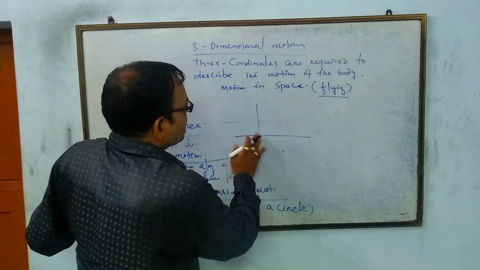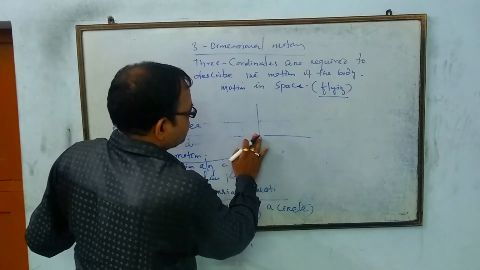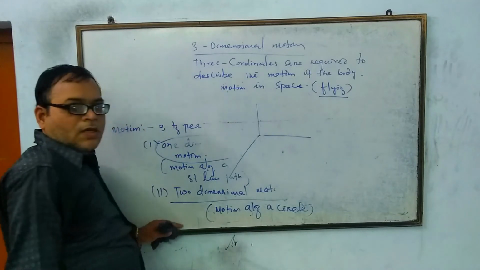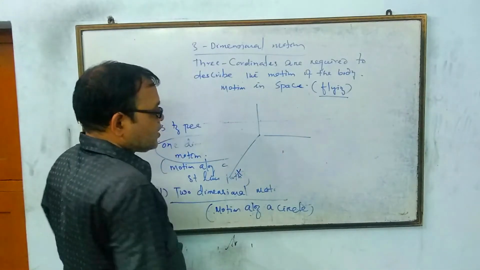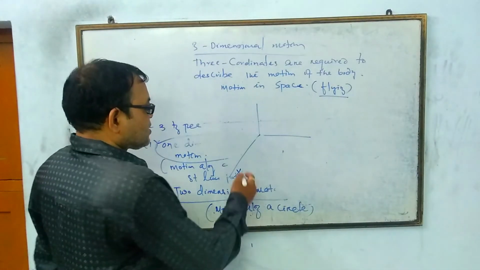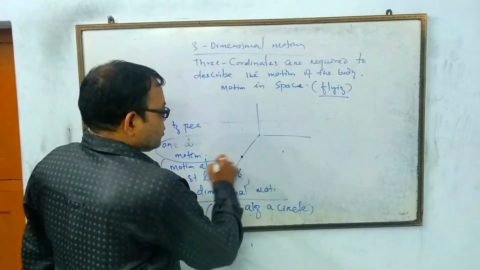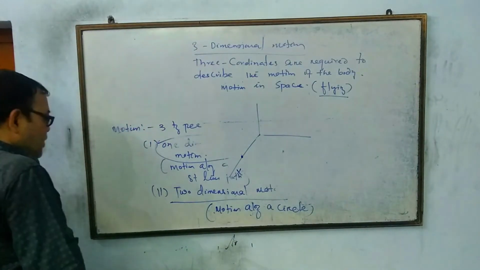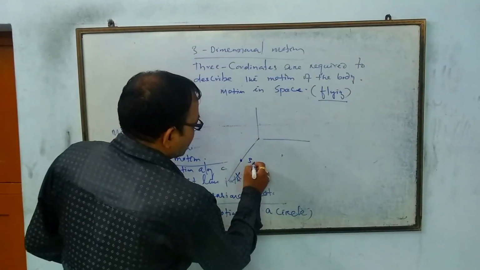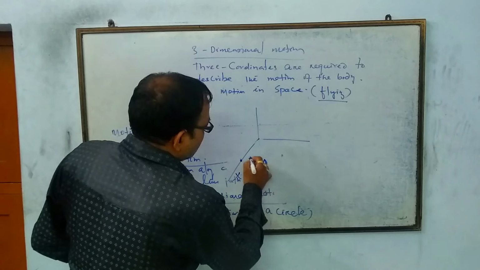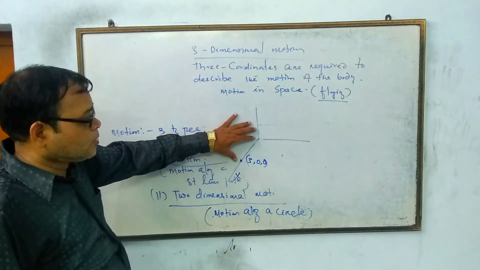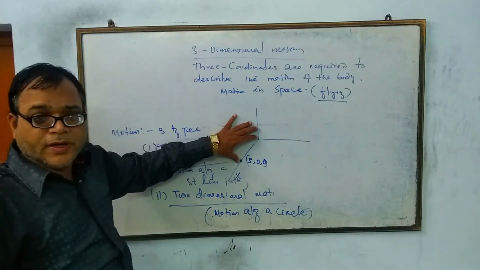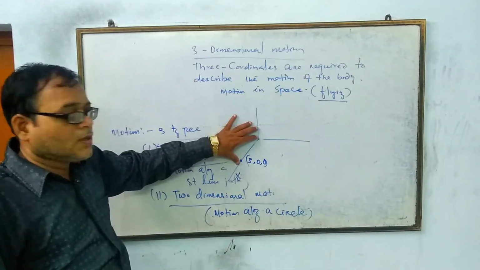This is actually a three-dimensional figure. If I say the body is moving along the x-axis, then suppose the body has moved a distance of 3 units along the x-axis.